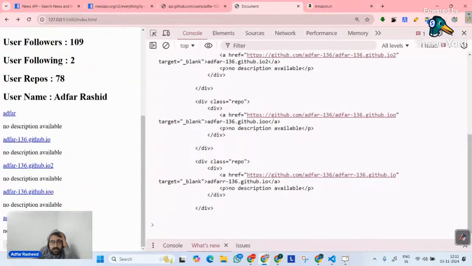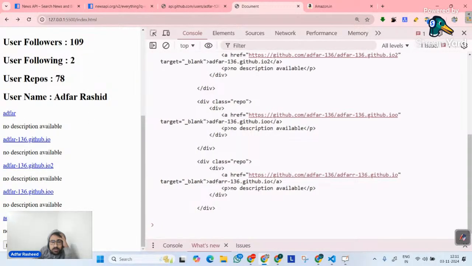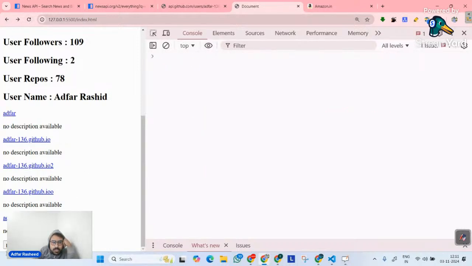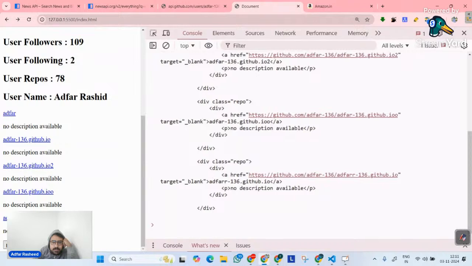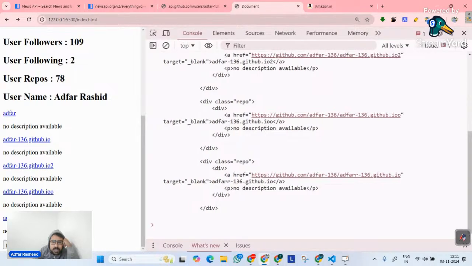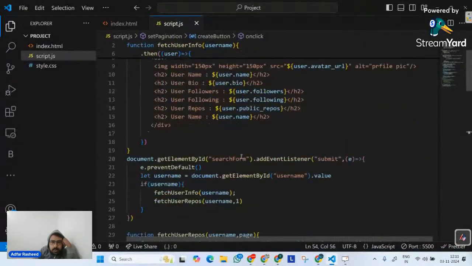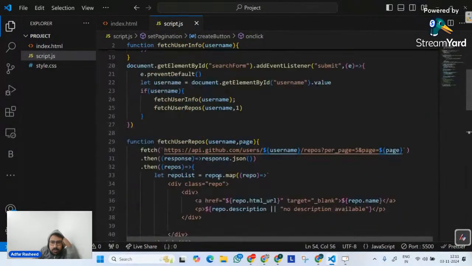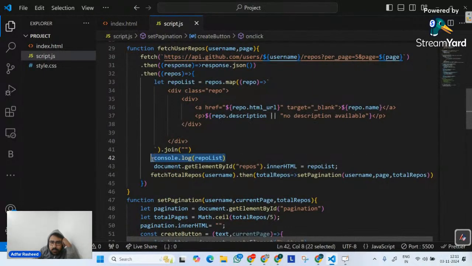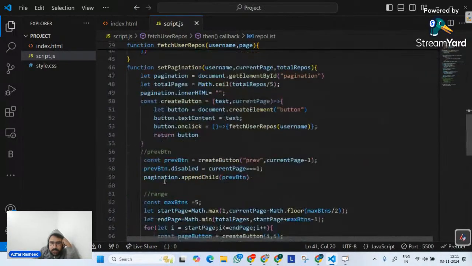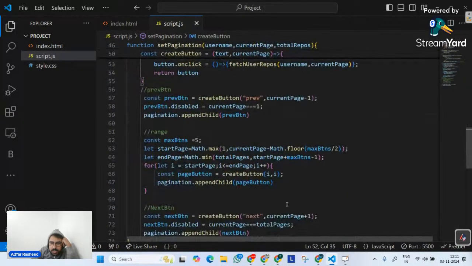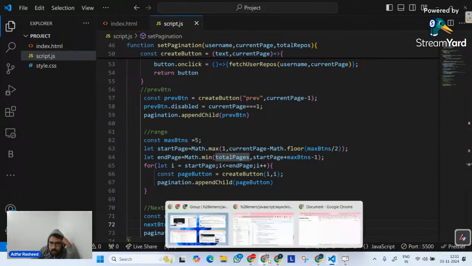Perfect. And let's click on 3. So now there are some issues. What are the issues that we have? Previous and next buttons are working, but why is this console coming in? This console is coming because of my repos. Where am I printing the repo list? Let's remove this console here because I don't need this. And then in my pagination, fetch user repos, username, comma, current page. So let's pass current page. Done. So now I think it should work.